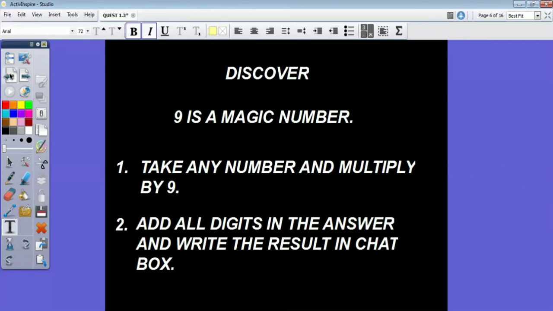I'll show one example. I'll take the number 87. Now I multiply 87 by 9. Then I get 783. Now I add all the digits in the answer. 783, right? So 7 plus 8 plus 3 is 18. It is a 2 digit number. So again I add 1 and 8. So I get 9. Like this you have to type your answer in the chat box. Everyone is getting a 9, right? That is why 9 is magic.